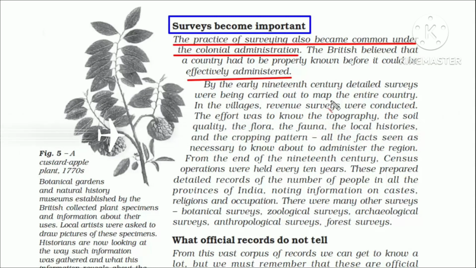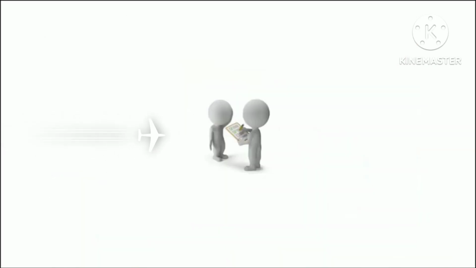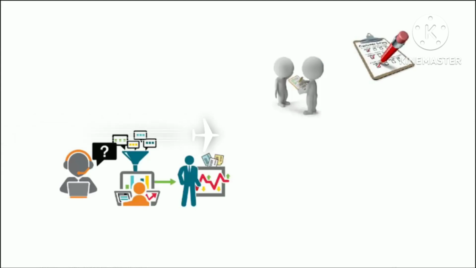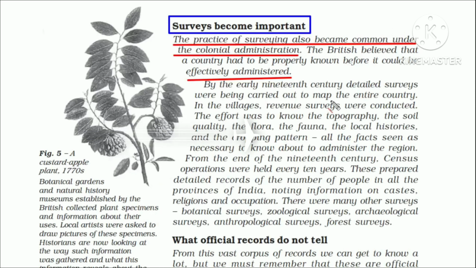Now, don't you think this is true for everything that you do? If I have to give an example, if you want to sell a product to someone, you will have to know everything about the product to educate someone. Only then can you easily sell the product. Therefore, the whole idea of knowing a country could be possible through massive surveys. Surveys can gather information through different methods of observation.